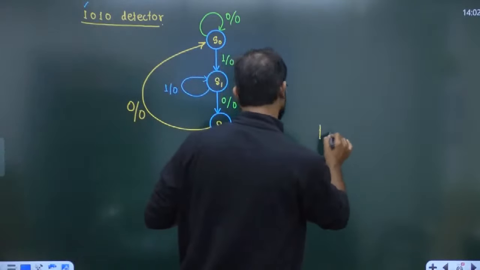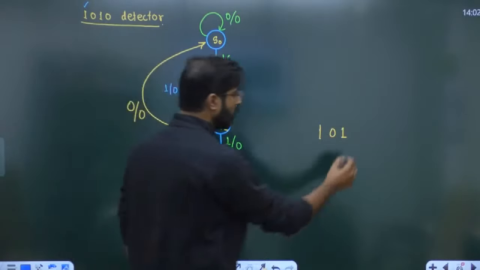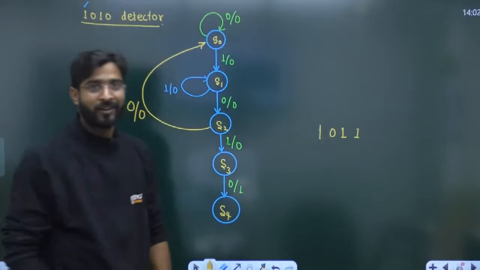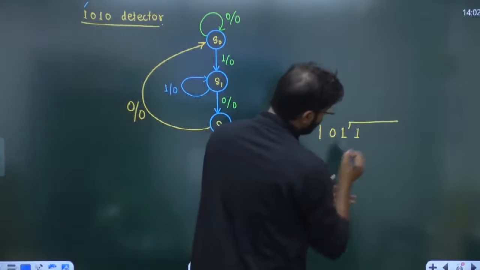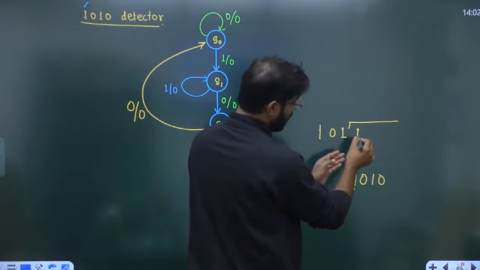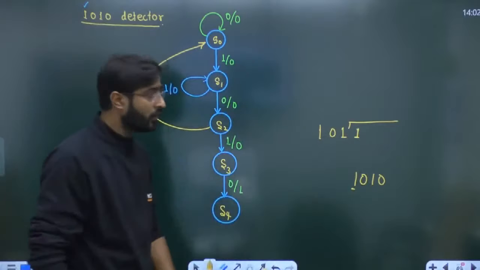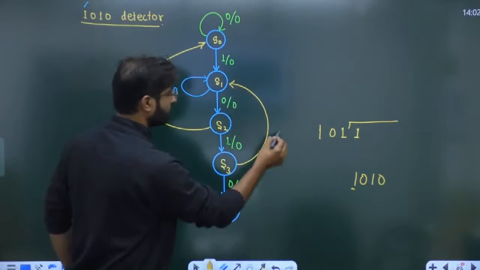You are at the S2 state, means 1 0. Now if 0 is given, you have to move into the next state. But what happens if 1 is there? Arey sir, still we are in the sequence. We are on the state where the single 1 is there because we want to make 1 0 1. So we can think we have a single 1, and now 0 1 0 is required. So which one has the single 1? S1. So we have to move into S1.